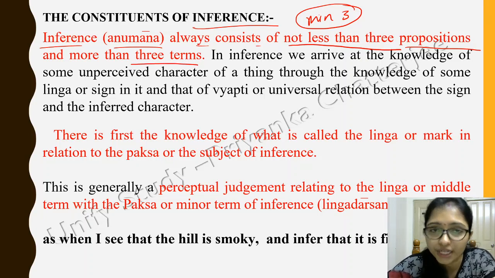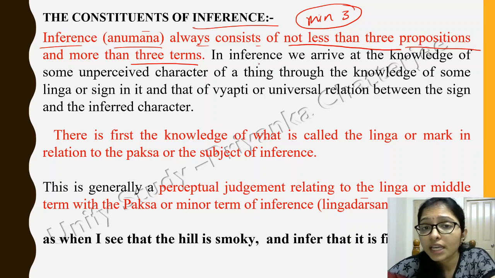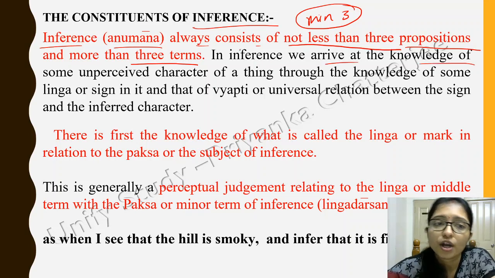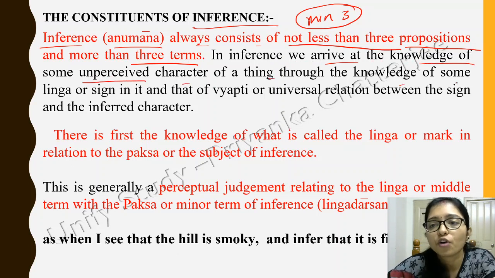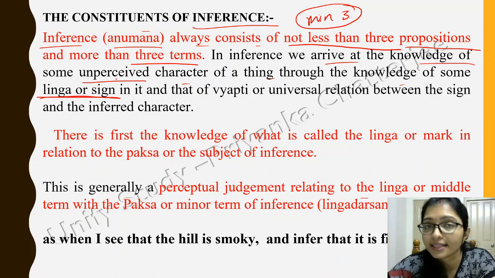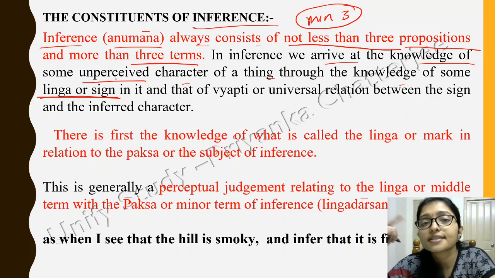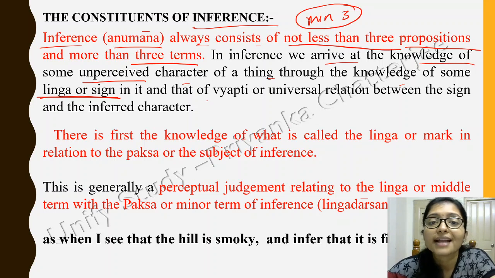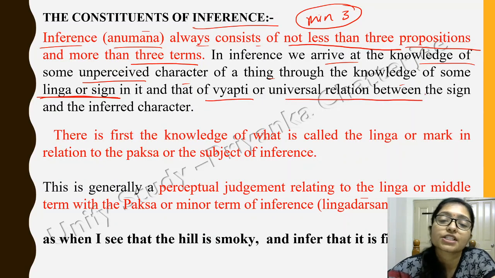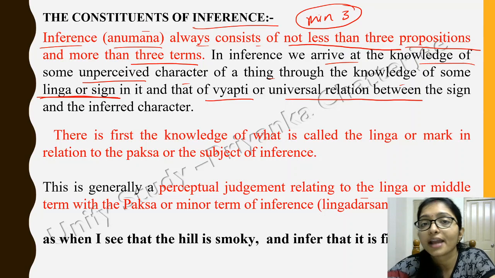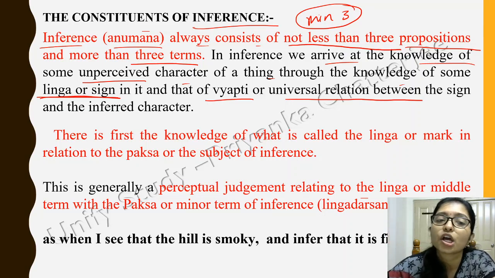This is very important. In inference we arrive at the knowledge of some unperceived character through some linga, or sign. What is the sign? The smoke coming is the sign, and you are making the assumption, okay, there is fire. That is the Vyapti, or universal relation, between fire and smoke. So you are assuming that. So this is the inference, or anumana.